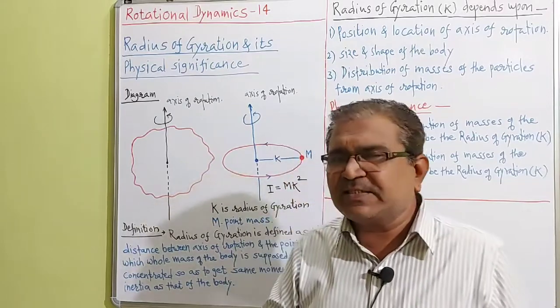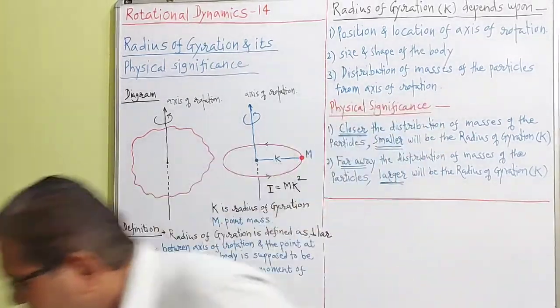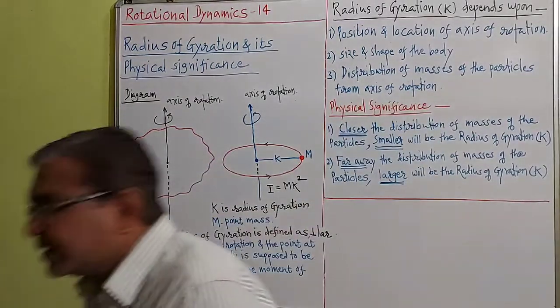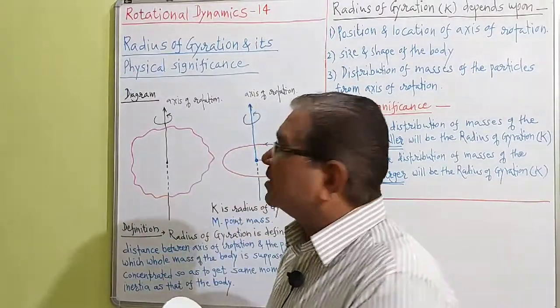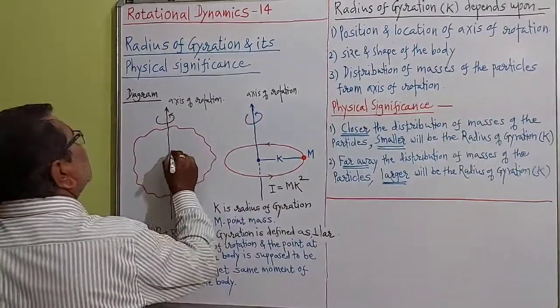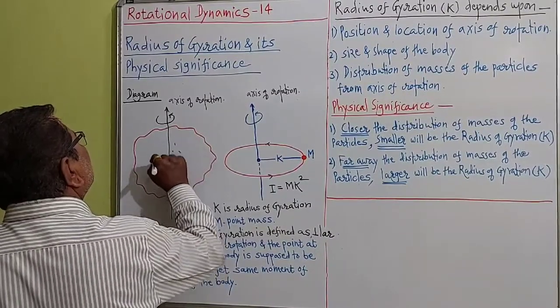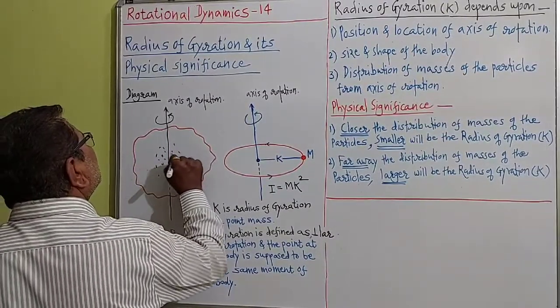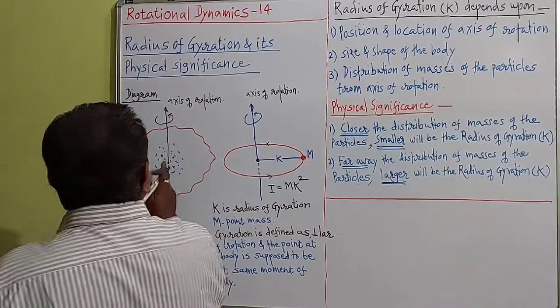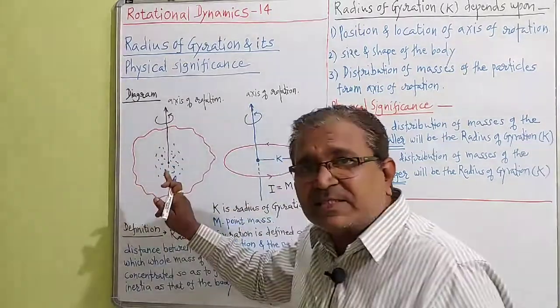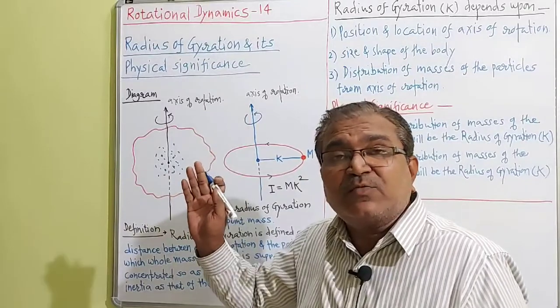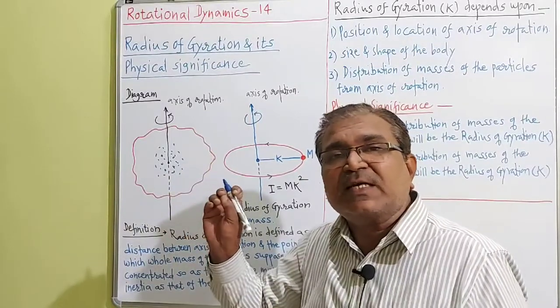What is the physical significance? Suppose the distribution of the masses of the particles is closer like this. This is the distribution of masses of the particles, and the particles are closer.